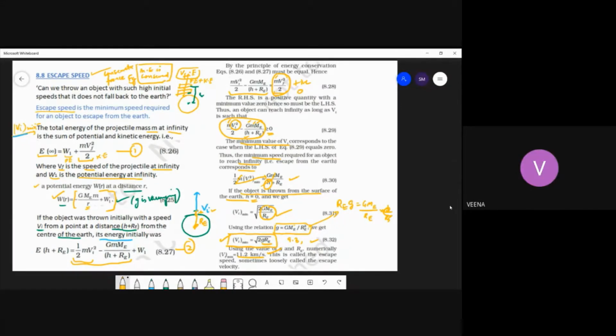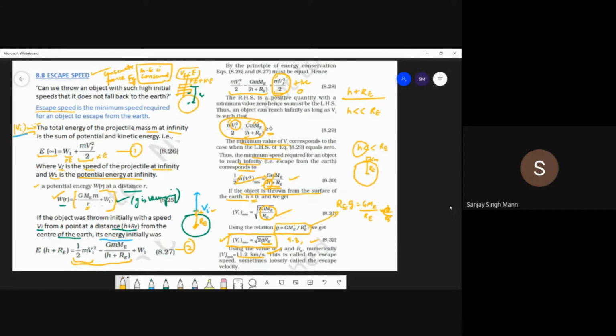Sir, why h is equal to 0? That's a good question. So from where do we launch the satellites? We launch the satellite from the Earth, right? Even if you are launching it from, like, 1 kilometer, still h is very, very less than re. Still h will be considered as 0 as compared to re. So h plus re, this is a very important question. I discussed it earlier also, h is very, very less than re.